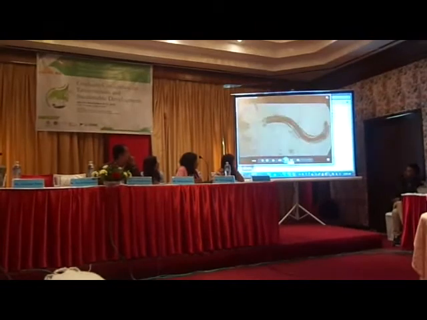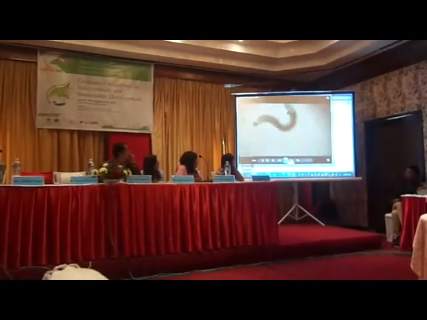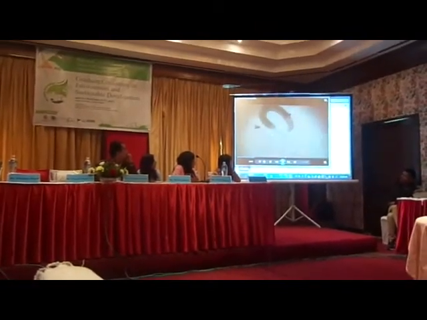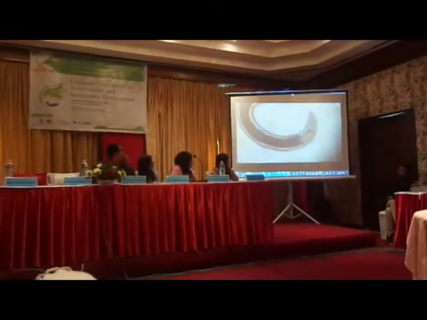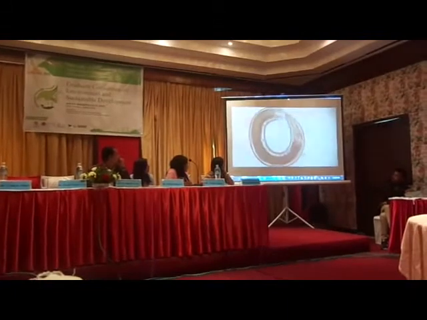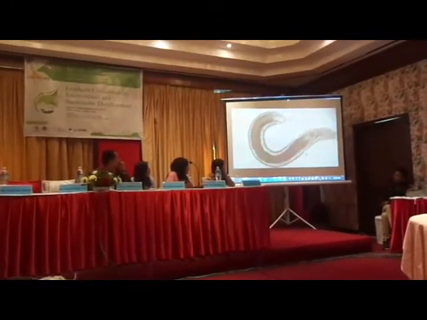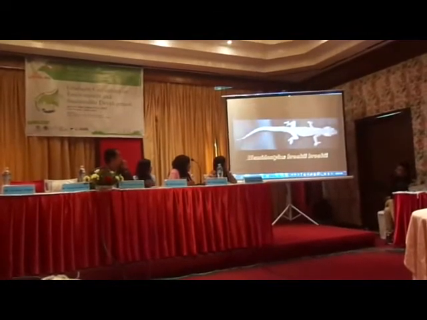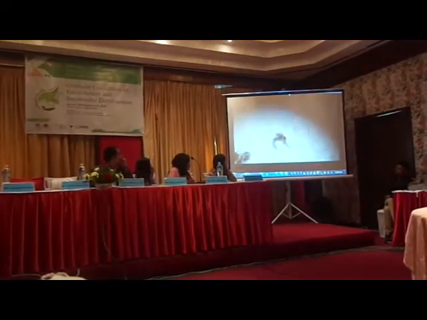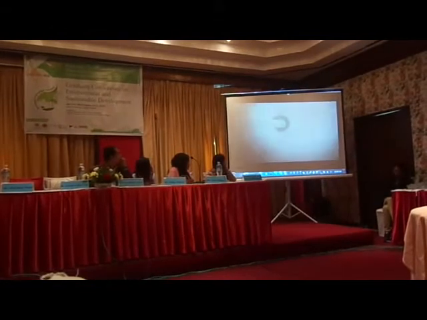Hemidactylus placidus. This is a small worm of Neopharyngodon species, with a pointed tail and long anterior part of the parasite. Hemidactylus brookii. Neopharyngodon species, small worm.